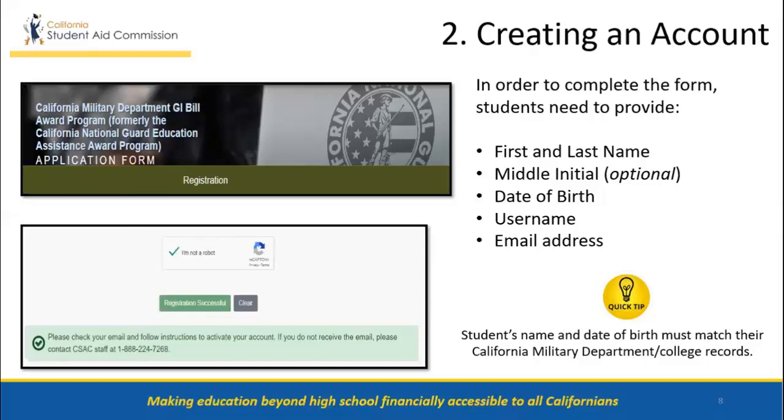The CMD GI Bill coordinators use their email addresses to communicate important information about the CMD GI Bill application. So make sure students update their spam filters to receive emails from CSAC as well as the CMD GI Bill coordinators. Once students have completed the form, they will click on the reCAPTCHA to confirm that they are not a robot and click on the register button, and they will then receive an email to finish setting up their account.